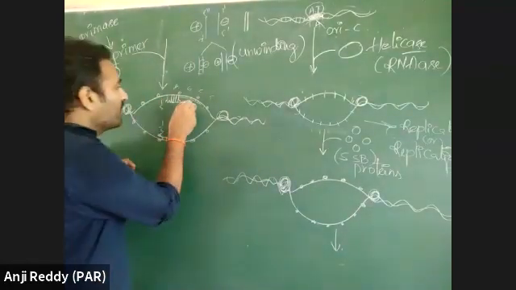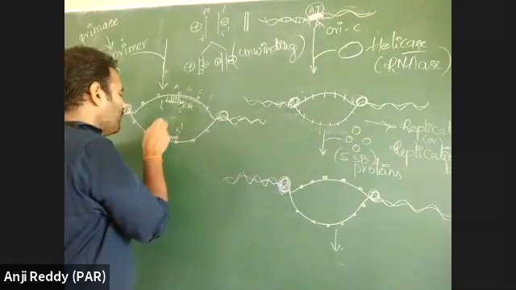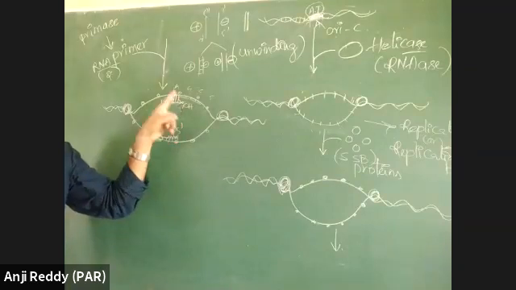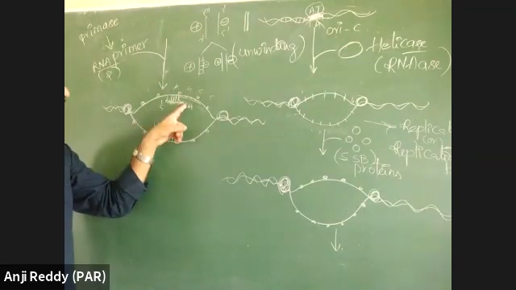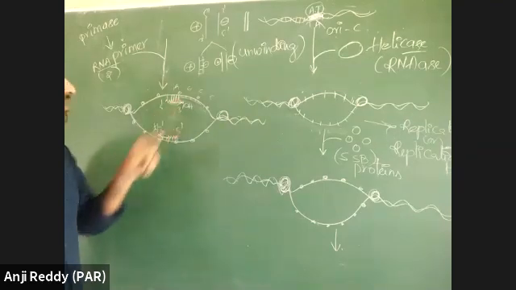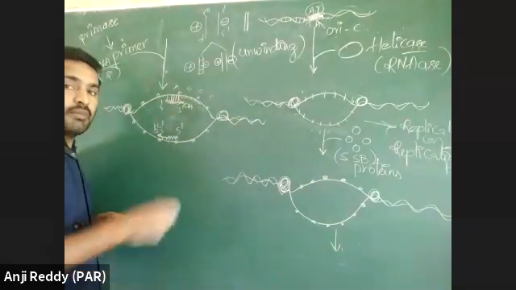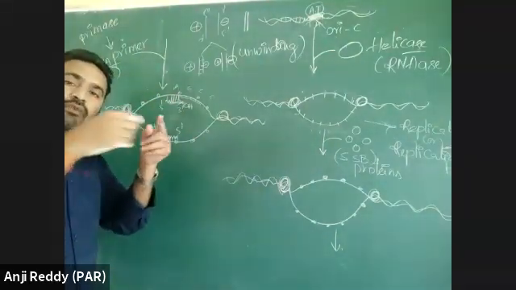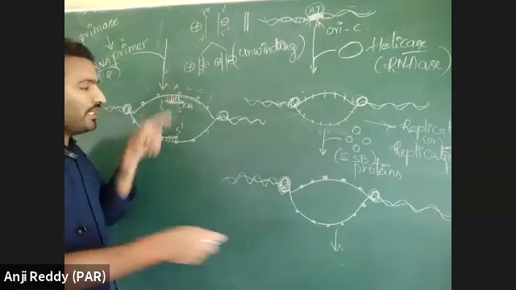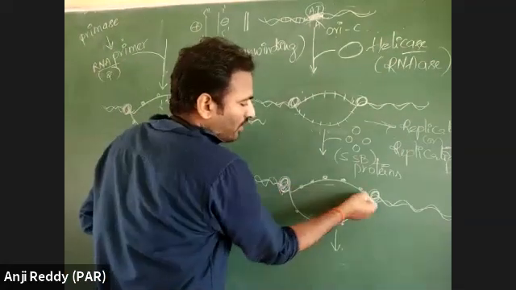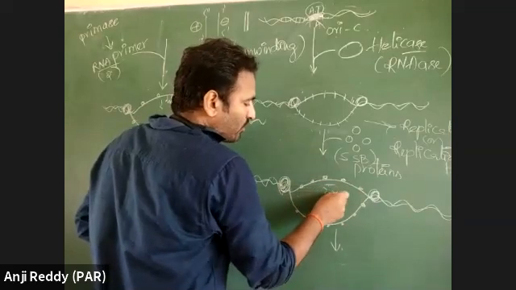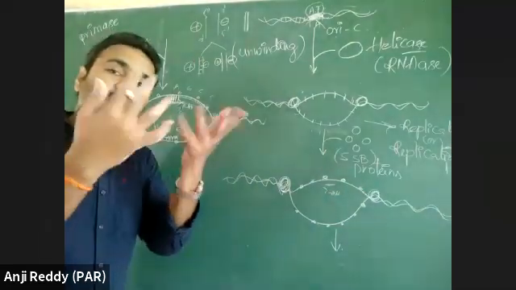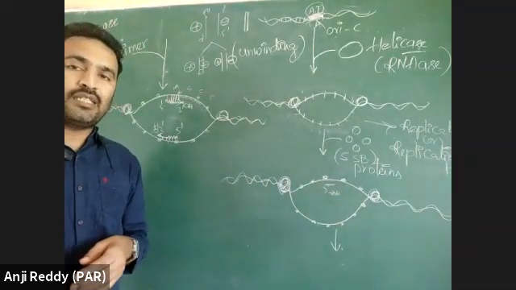Suppose any hydroxyl group is there, for example the primer is providing a 3' hydroxyl group. Now to this, a new nucleotide can be added, and a phosphodiester bond will form so they can combine. But at the beginning, in the new daughter DNA, there is no 3' OH group. No 3' OH group means initiation and binding of nucleotides will not begin.